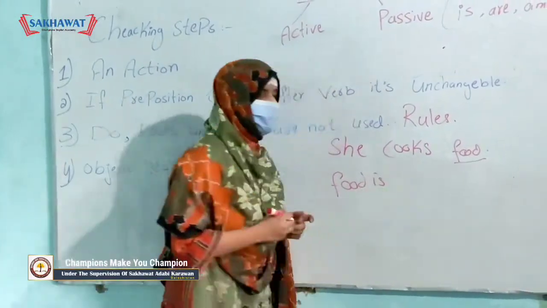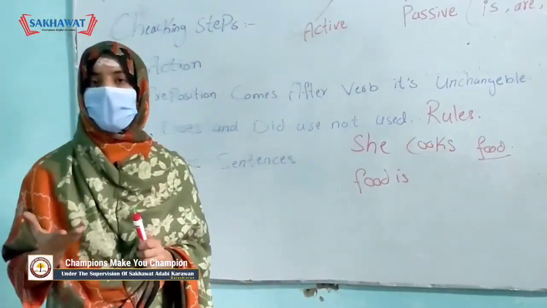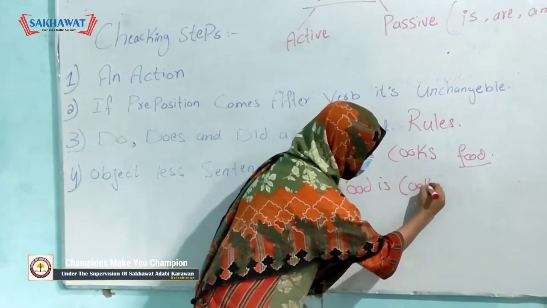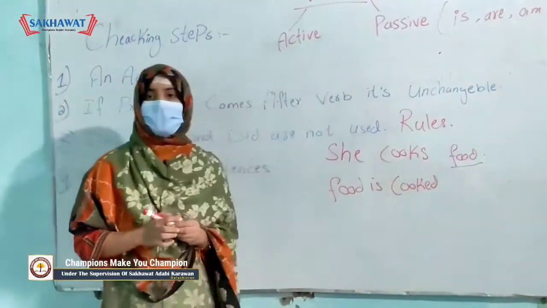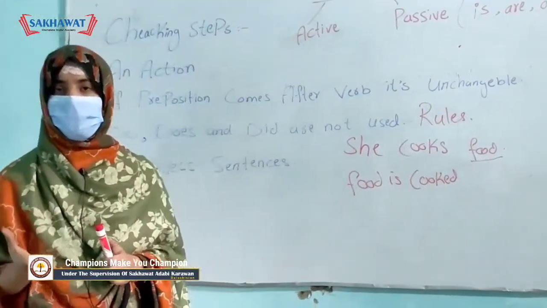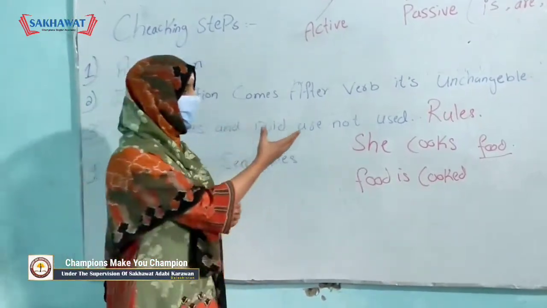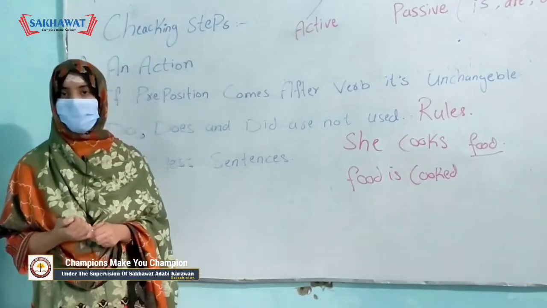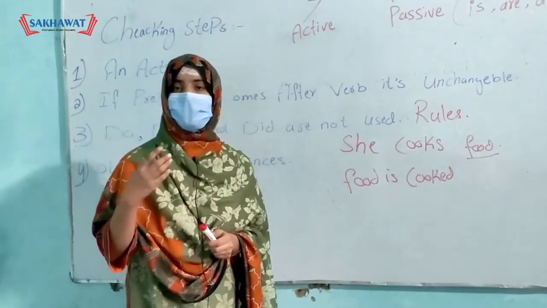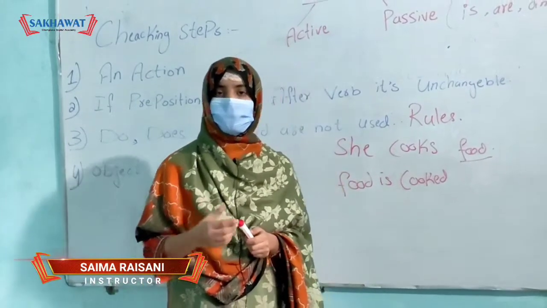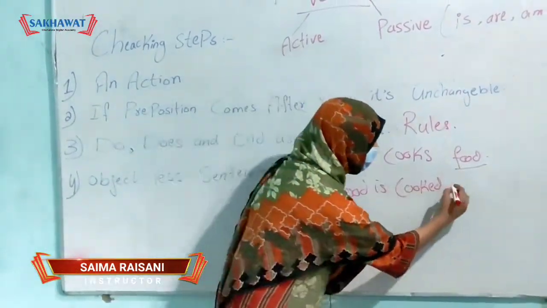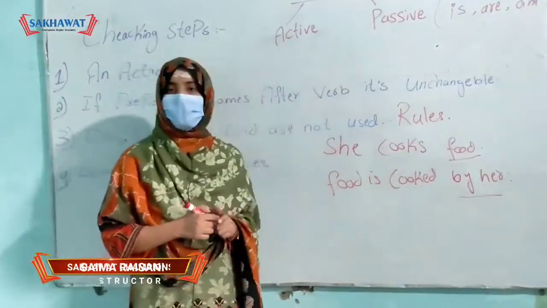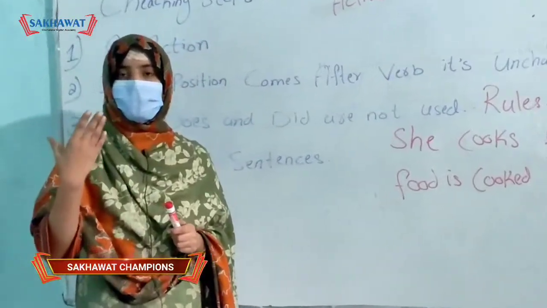Food is. The third rule is use third form of verb. So we will use third form of verb. Food is cooked. The fourth rule is that use being and been. So we are not having any continuous and perfect tense, so we will not follow the fourth rule. Now the fifth rule is mention the doer if it is important. So we will mention the doer. Food is cooked by her. So we will mention the doer: food is cooked by whom?